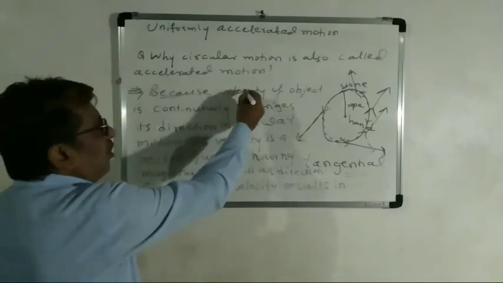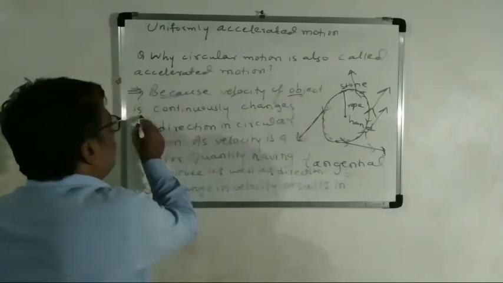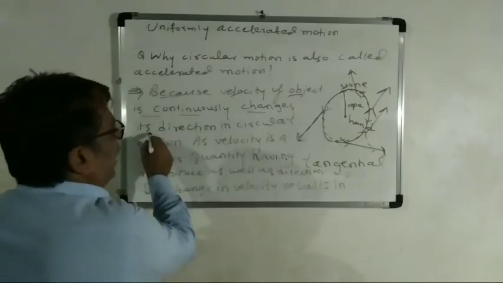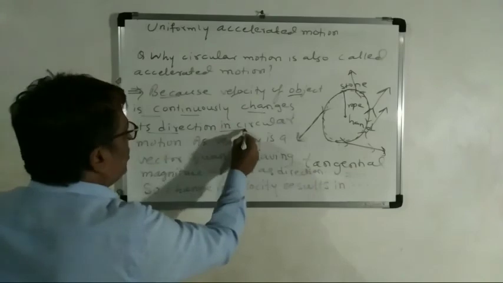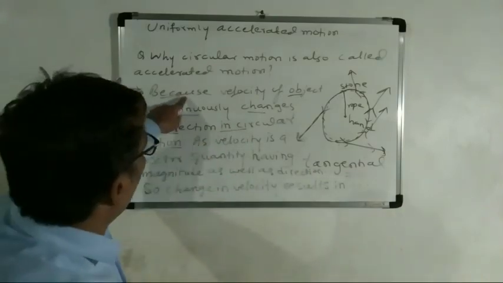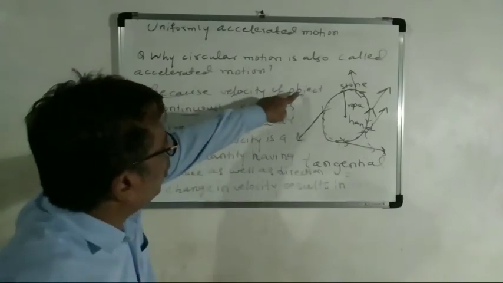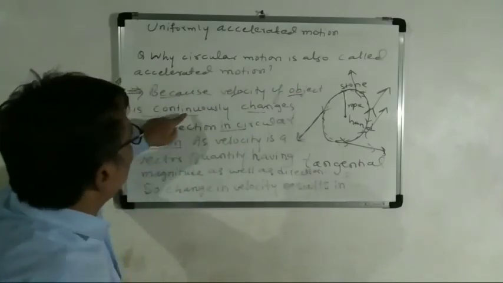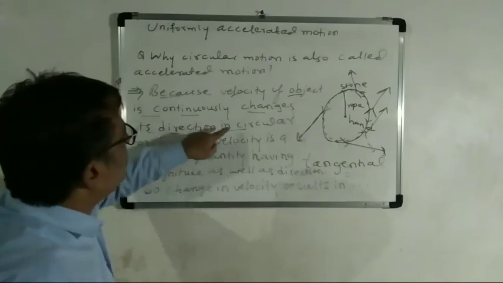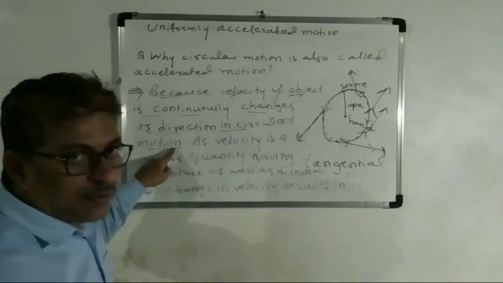Because the velocity of the object continuously changes its direction in circular motion.